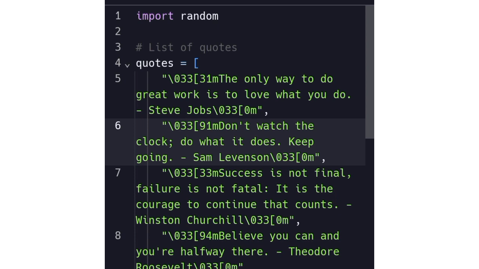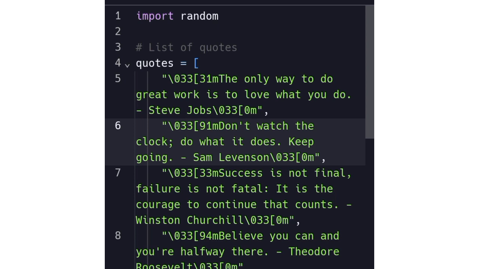So this is the code that gave us the output. The first thing to do is to import random. Then you can see the comment: list of quotes. These are the quotes that will appear as the output. You can also enter as many quotes as you want.